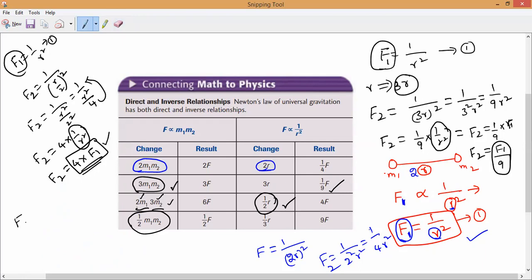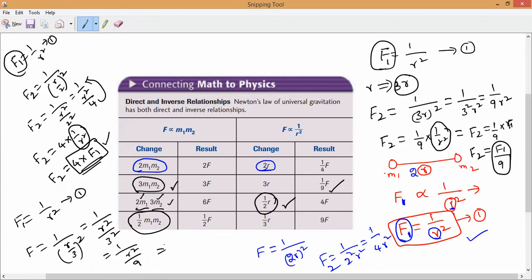So initial case, as we know, F is equal to 1 by r square. This is equation 1. Now r will become r by 3 whole square, which is equal to 1 by r square divided by 3 square, which is equal to 1 by r square divided by 9. So F2 is equal to 9 into 1 by r square. Yes or no? So the new force is equal to 9 into 1 by r square, which is F1. So the new force increases how many times? 9 times.